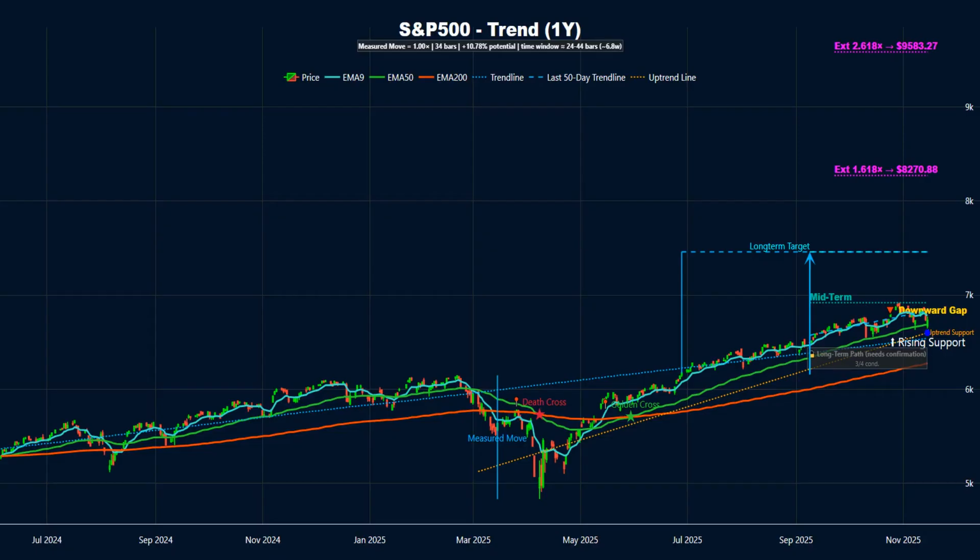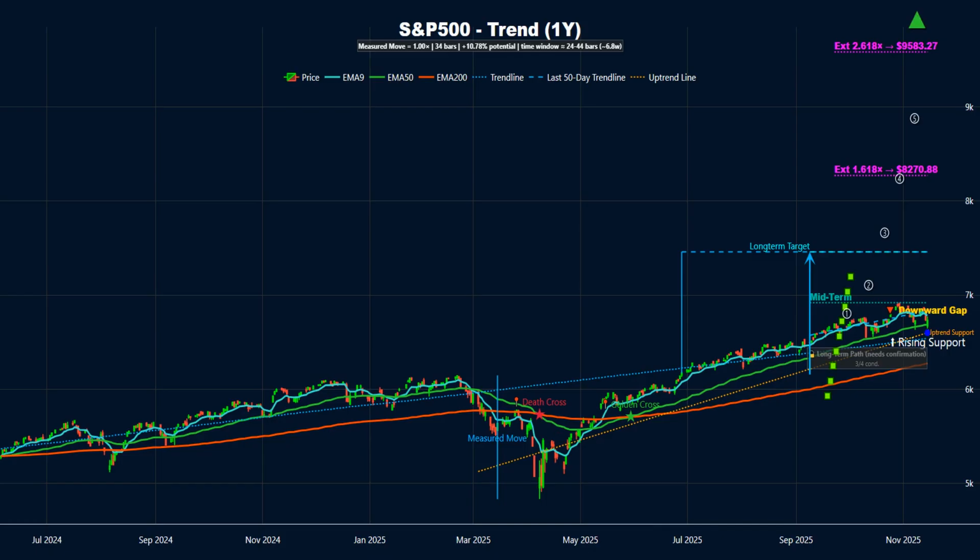A long-term picture above the 200-day EMA is still constructive, but trading under the 9-day EMA flags short-term pressure or consolidation. Mid-term resistance is clustered near $6,920.34. If current momentum continues, a symmetrical measured move points toward the long-term objective around $7,459.82.